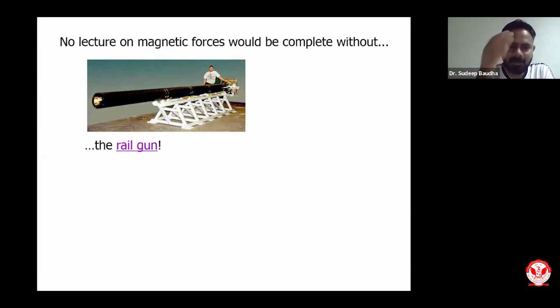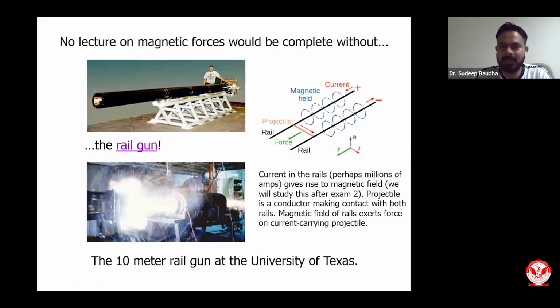If I recall, Hitler used to make some railguns and try to place trajectory at a very large distance. It was the pet project of Hitler in World War II, where he started this concept of railgun, and gradually scientists across the globe tried to develop different railguns.